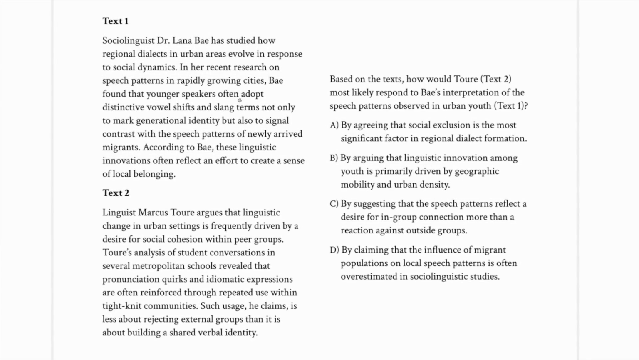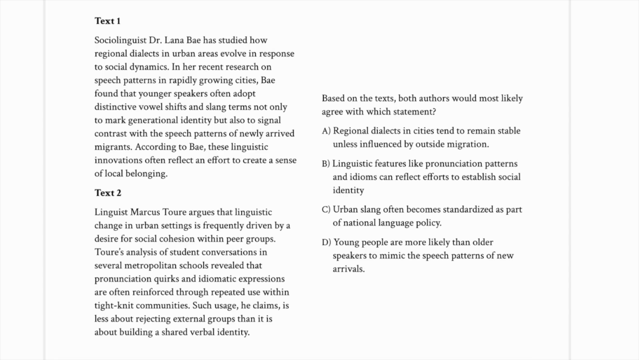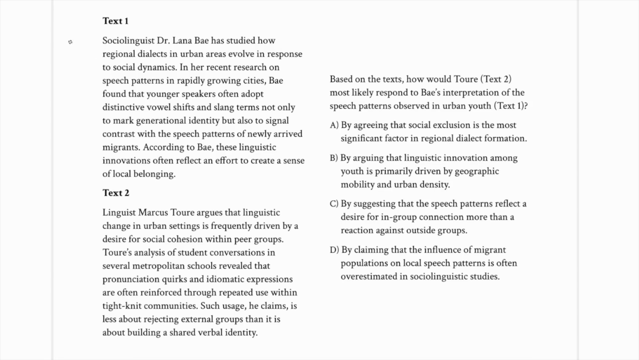And now one more question. This one is actually based on the exact same passage as before, so I'm not going to read it from the beginning, but I will point to what I would focus on given this different prompt. This one asks, how would Toure, mentioned in text 2, most likely respond to this interpretation of the speech patterns observed in urban youth? So in this case, what I would do in reading the first passage would be to really zero in on Baye's interpretation of the speech patterns observed in urban youth, instead of just trying to get the main idea of the passage, as we did in the previous case. So what is that interpretation?